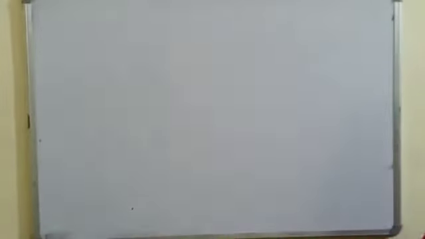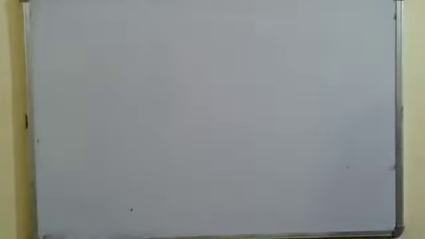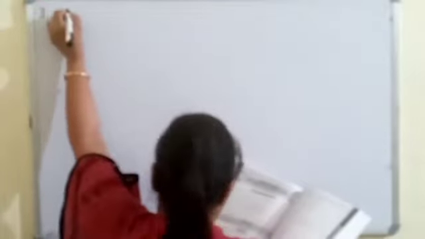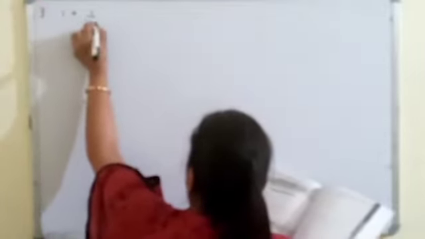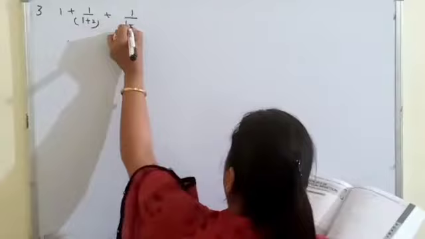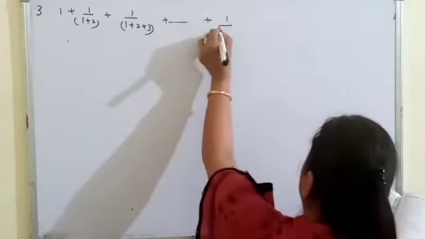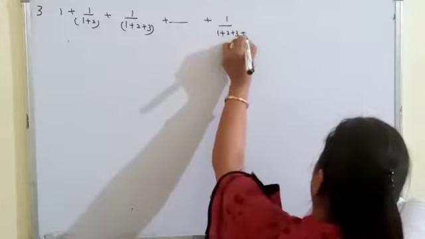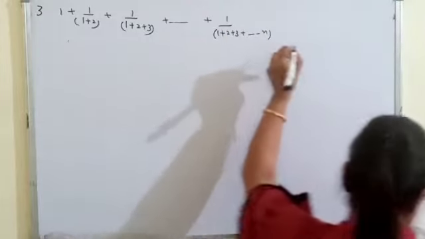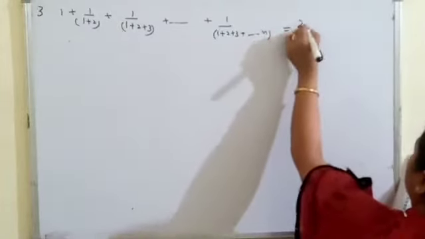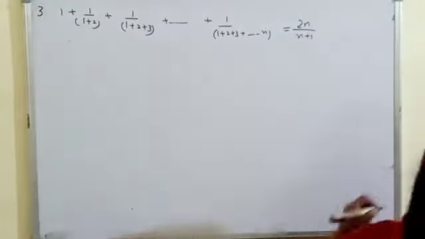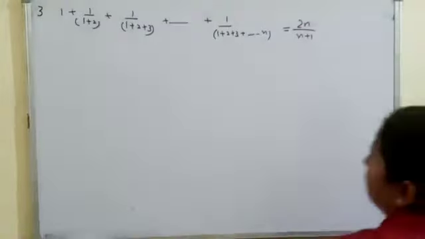Third statement is 1 upon 1 plus 1 upon 1 plus 2 plus 1 upon 1 plus 2 plus 3, and so on, up to 1 upon 1 plus 2 plus 3 up to n, equal to 2n upon n plus 1. So firstly we will check it for n equal to 1.